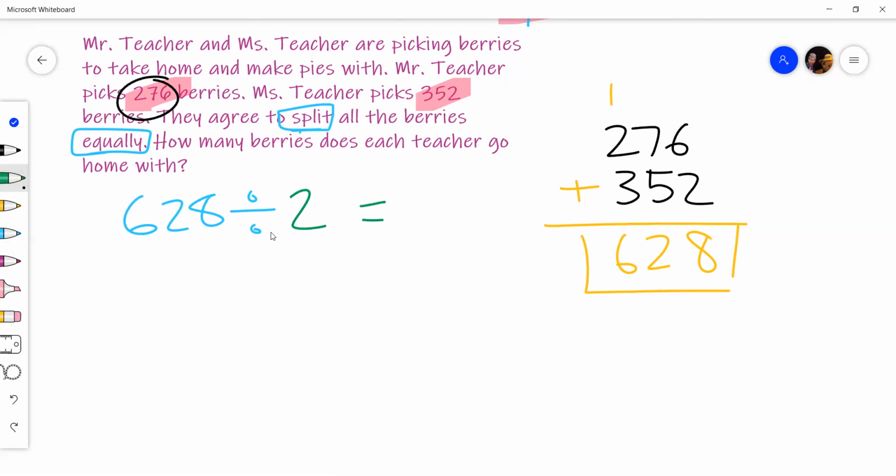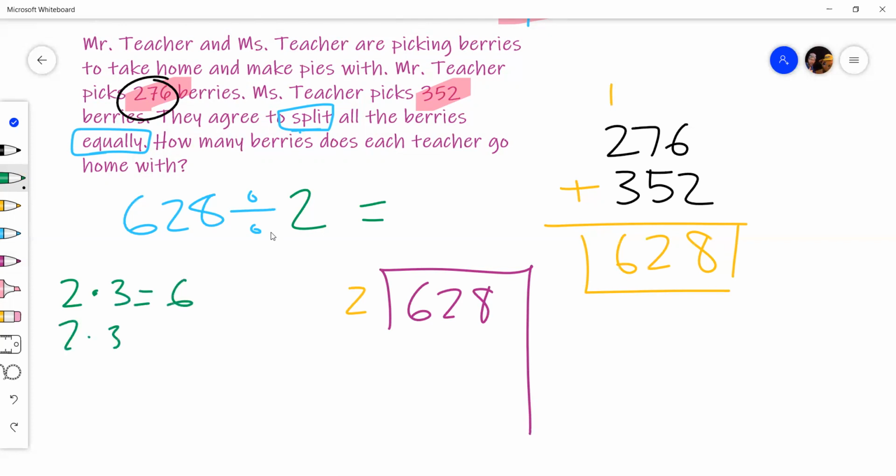Okay. So this is a pretty big one because we got a lot here, but we can remember we can take big chunks. So let's go back to partial quotients. We have 628. We're dividing it by 2. So let's see. I'm going to go big right away. If I know 2 times 3 equals 6, then 2 times 30 equals 60, and 2 times 300 equals 600. So that's actually a super big chunk right away. I'm going to do that one right away.